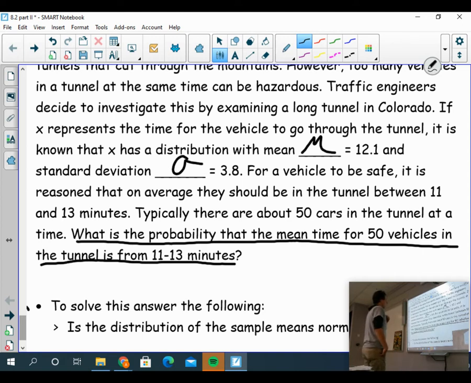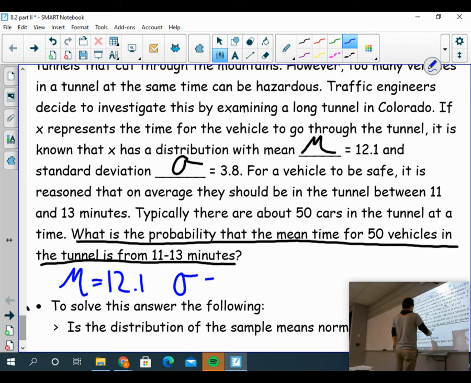So here's where I'm at. I've identified the question. I'm thinking I'm probably going to use some form of normal CDF, just given how the question is phrased. They give me a range of values and they want a probability. But I know I can't do that until I determine if it's normal. So really, before I get all confused, I'm just going to identify the important pieces of information they give me. I know that the population mean is 12.1, and the population standard deviation is 3.8.